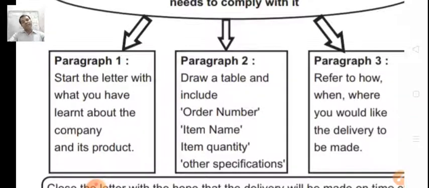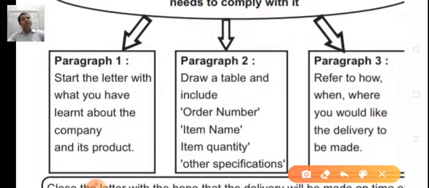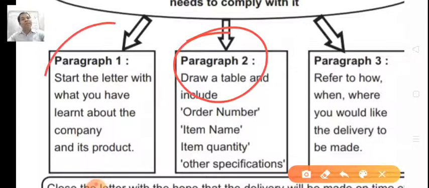Then in the second paragraph, draw a table and include order number, item name. These things are very important, dear students. You must never forget them while writing a letter for ordering. Paragraph 3, refer to how, when, where you would like it to be delivered.